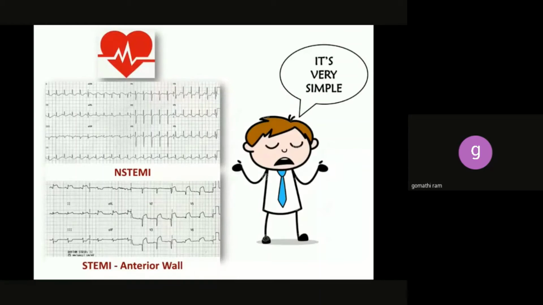After this webinar, hopefully the ER doctor or the medical person will be confident when faced with the ECG of acute coronary syndrome, and he will say it is very simple. First ECG is NSTEMI, the second ECG is STEMI anterior wall, and the patient with the STEMI, he will diagnose in 10 minutes and send him quickly for a primary PTCA.